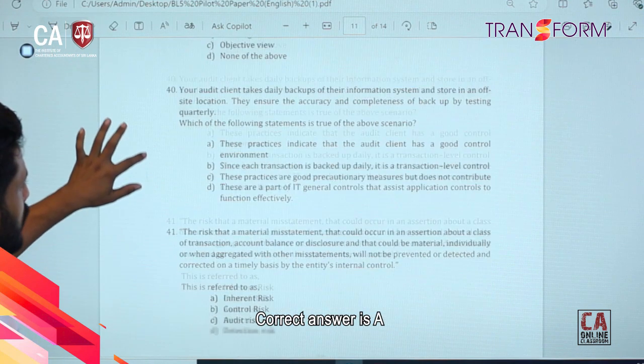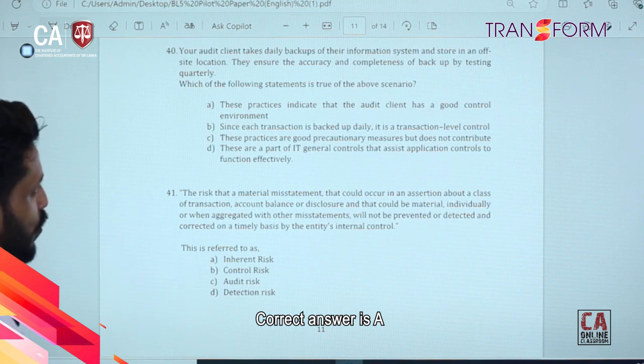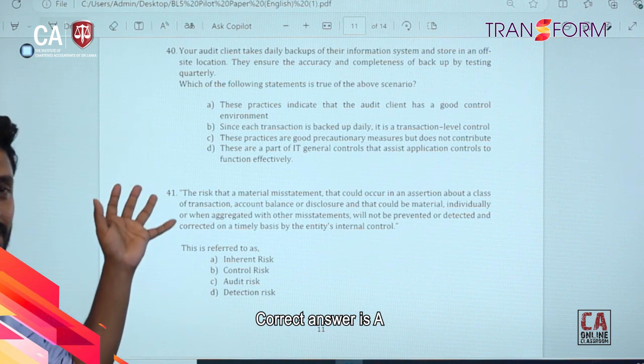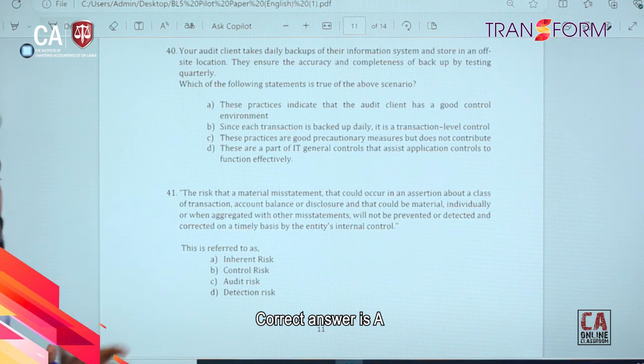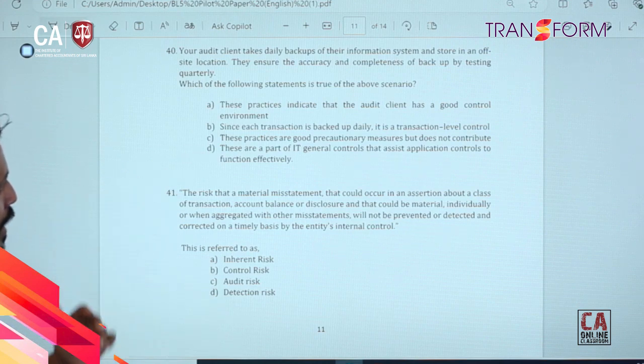So you can go to question number 40. That's about your audit client that takes daily backups of their information system and stores them in an off-site location. They ensure the accuracy and completeness of backup by testing quarterly, right? Which of the following statements is true of the above scenario? Basically that is an IT general control, right? With that understanding we can go through the answers one by one.